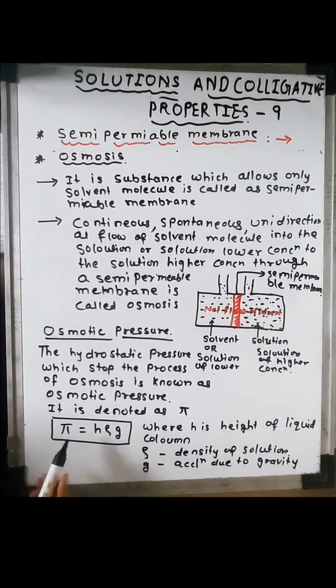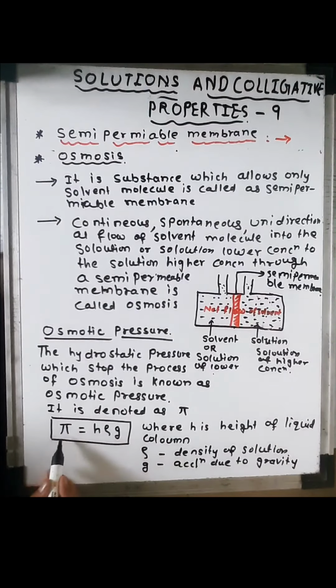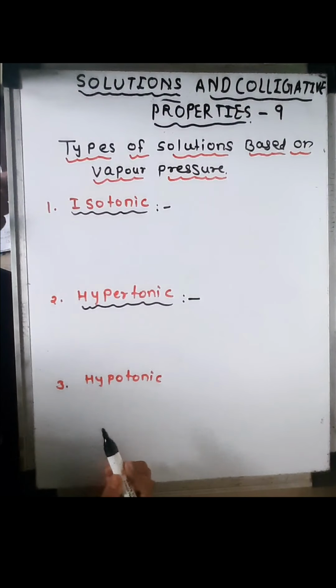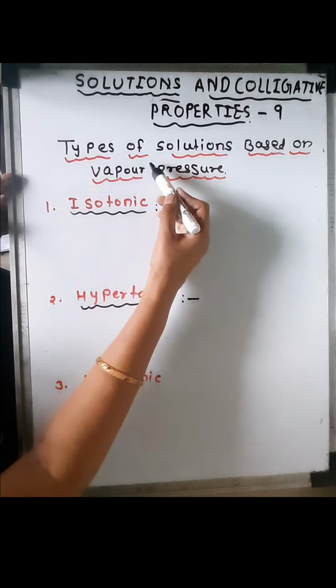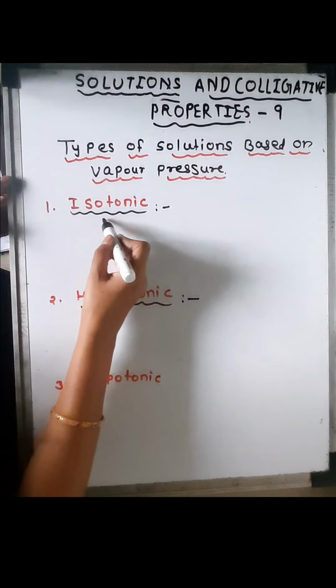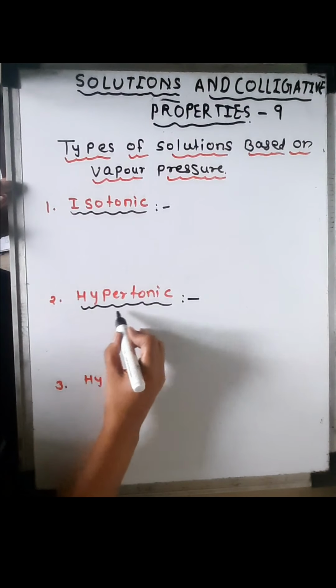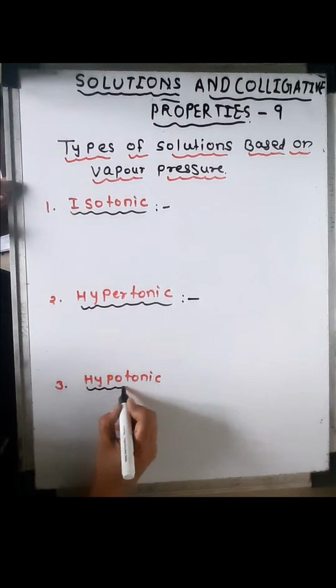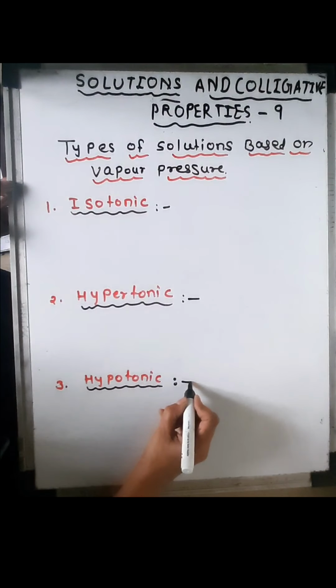So the hydrostatic pressure which stops the osmosis is known as osmotic pressure. It is denoted as pi, and pi equals h rho g, where h is the height of the liquid column, rho is the density of the solution, and g is the acceleration due to gravity. According to osmotic pressure, there are three types of solutions. First is isotonic solution, second is hypertonic solution, and third is hypotonic solution.